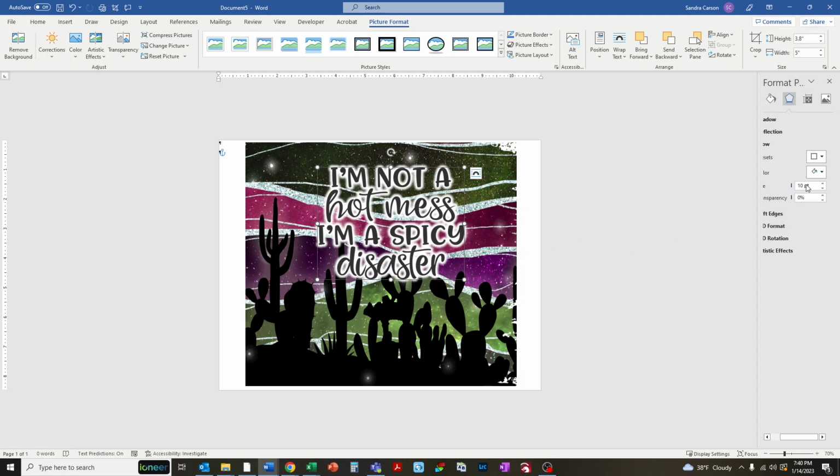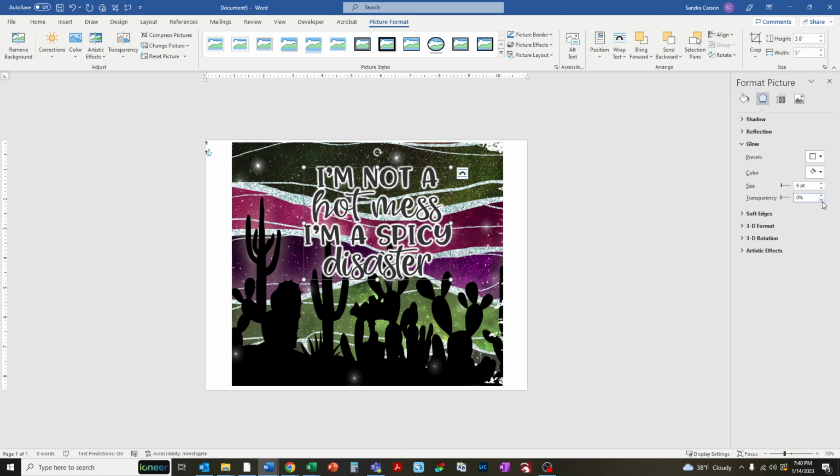You can control, over here on the right you can see that box where it says 10 point. So that's a big glow. You can make it bigger so that it makes a huge glow, or you can make it smaller so that it's just got a white outline. It can be as much or as little as you want. And you can make it transparent.